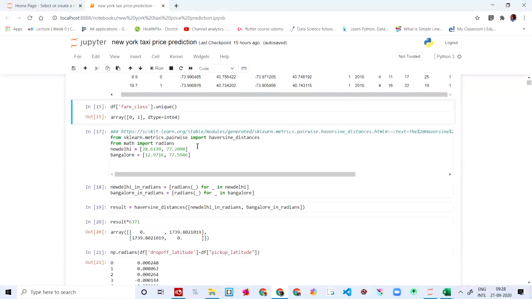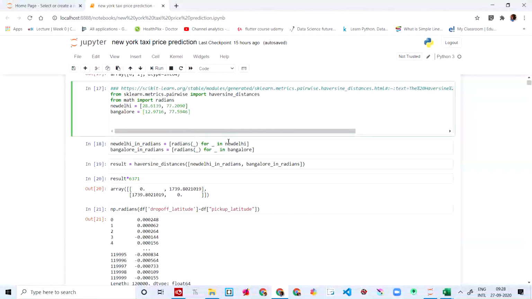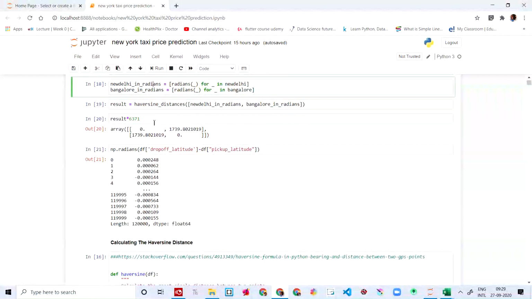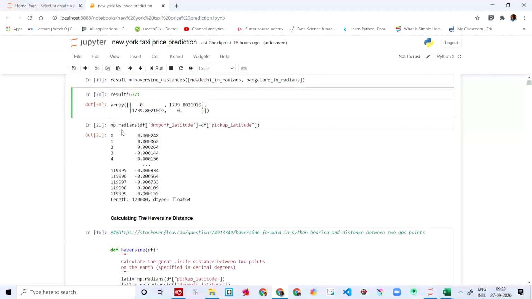This is the distance. So this is the distance of New Delhi, and this is the distance of Bangalore. Then we're going to say New Delhi in radians is equal to radians for New Delhi. That's all. The same for Bangalore. We're going to say the end result is equal to distance of New Delhi and Bangalore. And then we're going to do results times 6,371. You're going to get that result.